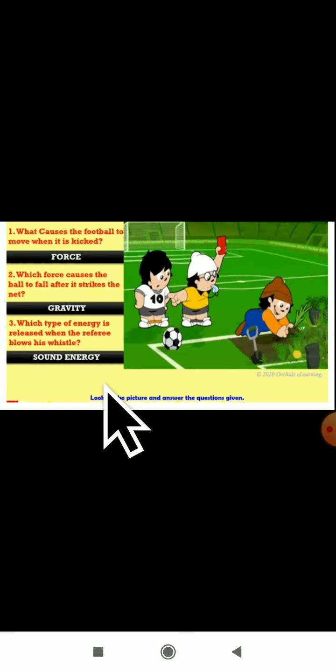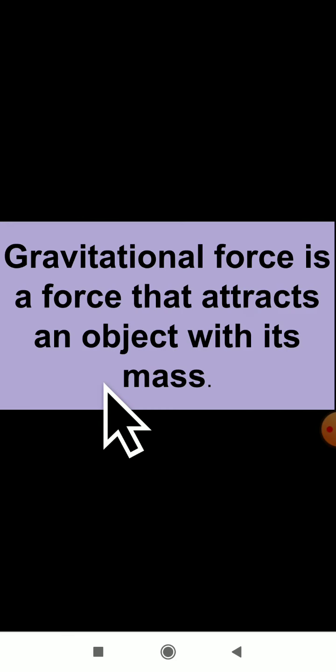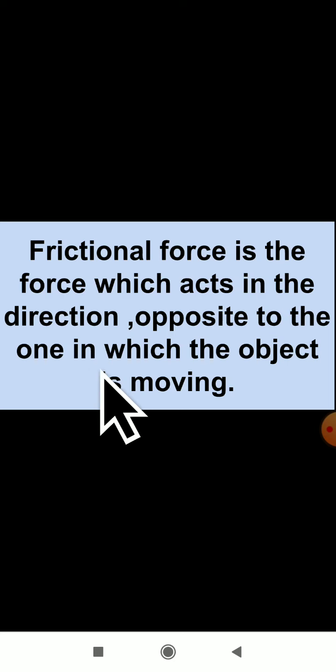Can you define what is gravitational force? Gravitational force is the force that attracts, that pulls all the objects towards the earth. It attracts an object with its mass. Where will it pull? It will pull towards the earth. Next, we studied the frictional force. Frictional force is the force which acts in the direction opposite to the one in which the object is moving.